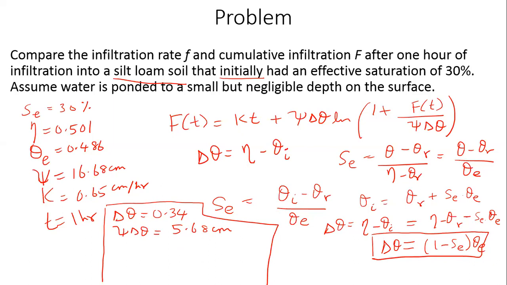So apparently after you do all this iteration, you will get a value of capital F of t equal to 3.17 centimeters. So the cumulative infiltration after 1 hour is 3.17 centimeters. Now, the problem statement says compare the infiltration rate small f also. So after 1 hour, what is the infiltration rate? That is the question, right? So how do we solve for small f? Do you remember?